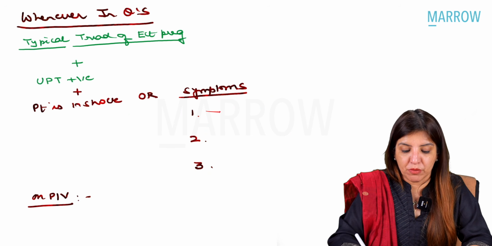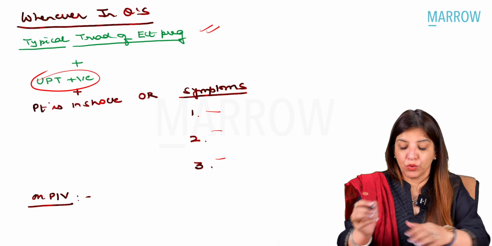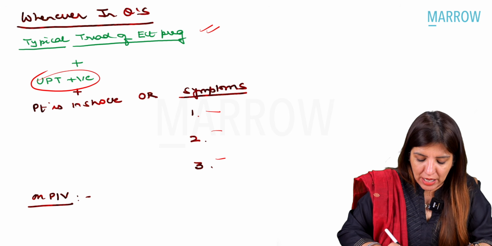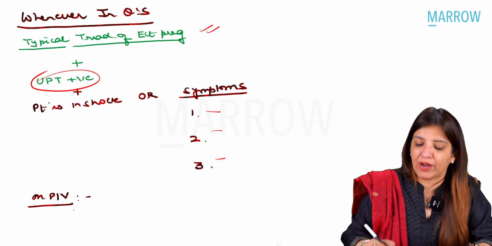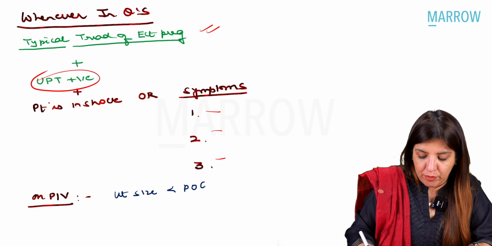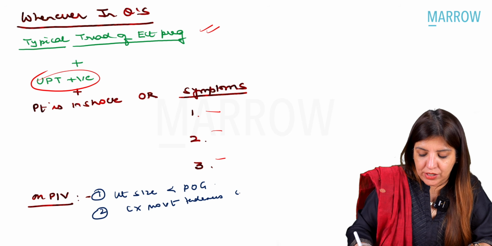So, symptoms I have told you, right? UPT of the patient was positive, typical triad I have told you. Now on per vaginal examination, what findings do you get in ectopic pregnancy? Number one, size of the uterus is less than the period of gestation. Number two, a very, very important finding is cervical movement tenderness.